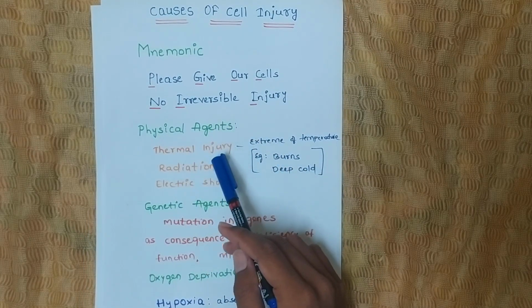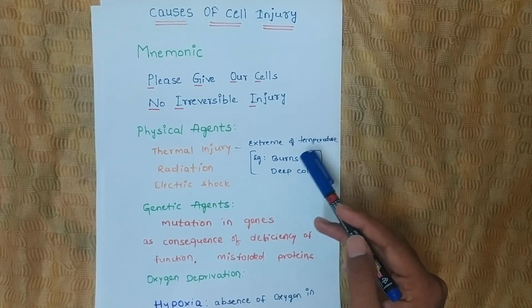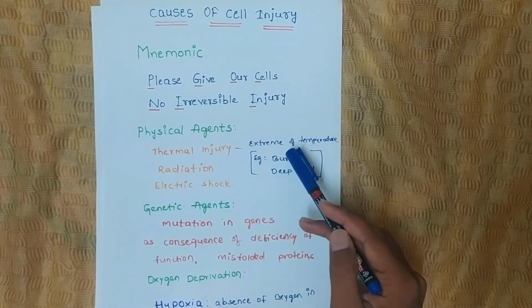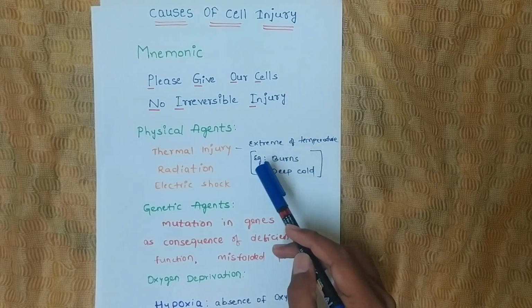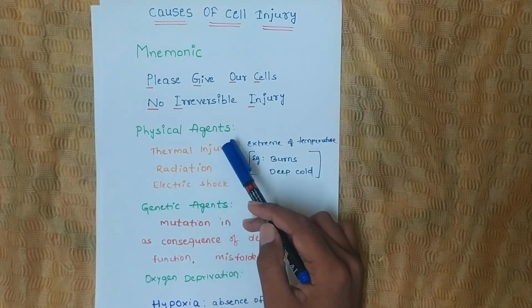Physical agents. Under physical agents, there is thermal injury: extreme heat leads to burns, and extreme cold leads to deep cold injury. Besides thermal injury, there will be radiation and electric shock. These are the physical agents.